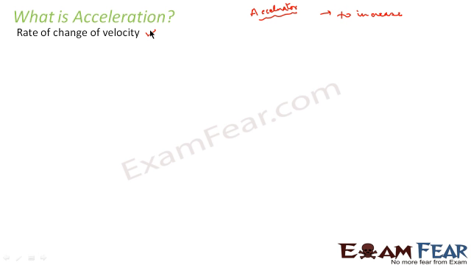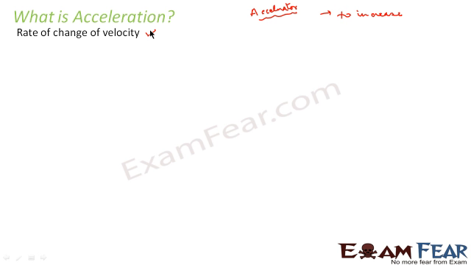So just remember things in this way, that the rate of change of position was velocity. Now the rate of change of velocity is acceleration. That means the change of velocity with respect to time. Suppose one object is moving with a particular velocity. After some time, the velocity of the object increases. That is, the object starts moving even faster. After some time again, the object starts moving even faster. So what is happening? The velocity is changing, or the velocity is increasing with time. So this rate of change of velocity is termed as acceleration.